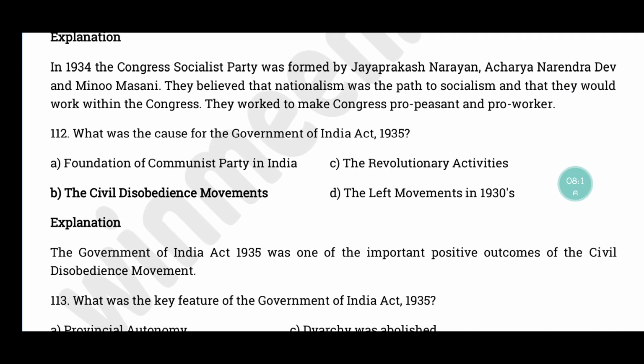Question number 112. What was the cause for the Government of India Act 1935? The correct answer is option B, the civil disobedience movement. Government of India Act 1935 it was an important positive outcome of the civil disobedience movement held in India.